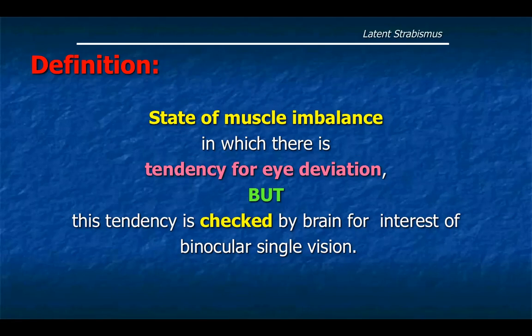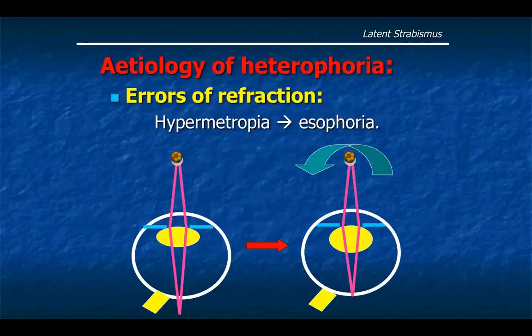So it's a state of muscle imbalance in which there is tendency for eye deviation, but this tendency is checked or prevented by the brain for the sake of binocular single vision to avoid diplopia. Etiology of heterophoria. The etiology of heterophoria is errors of refraction, uncorrected errors of refraction.